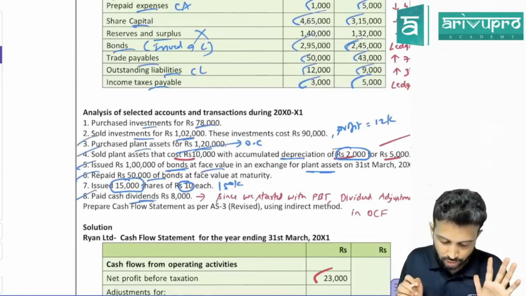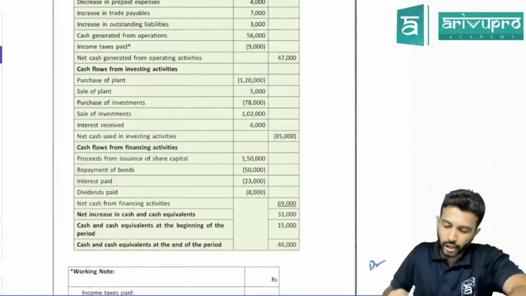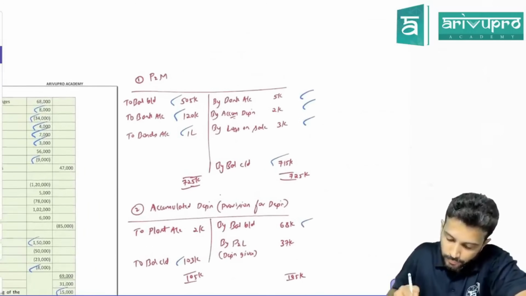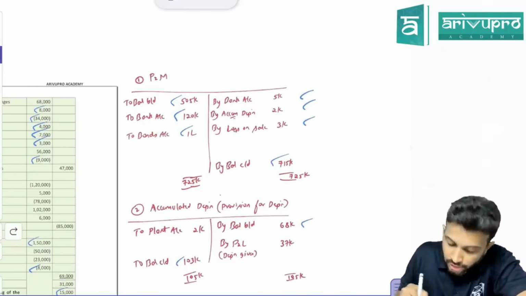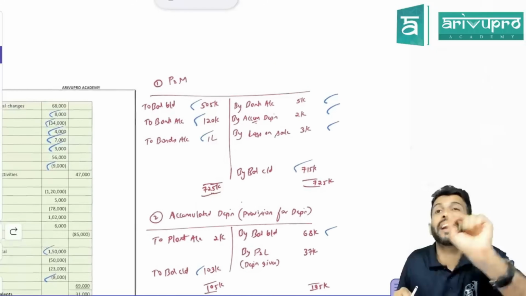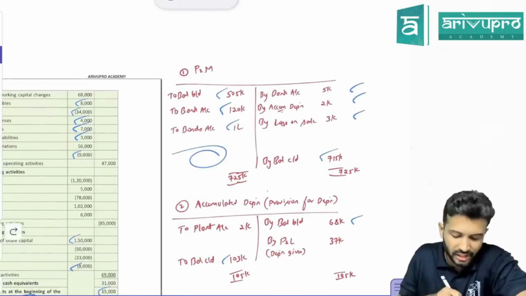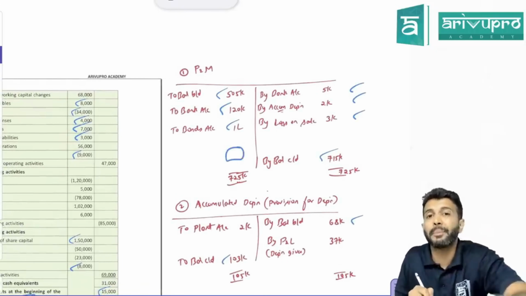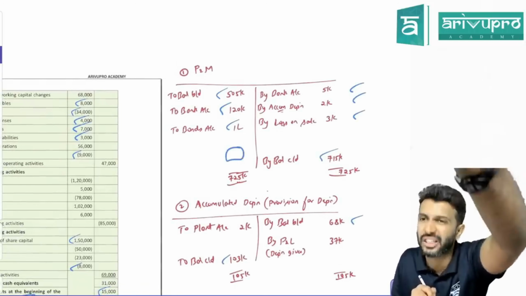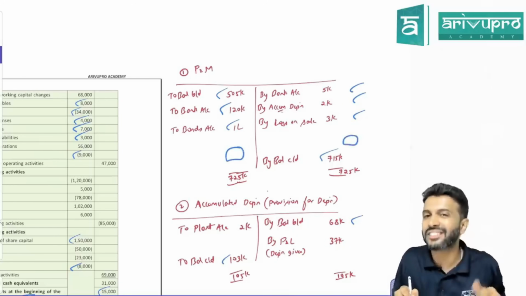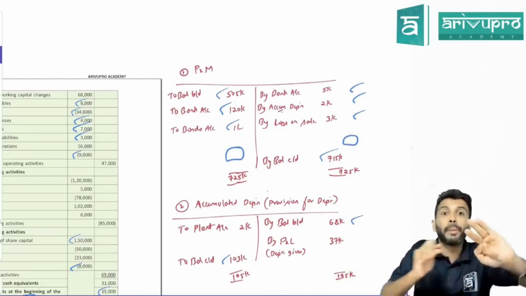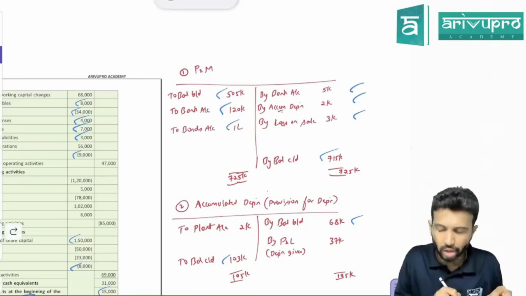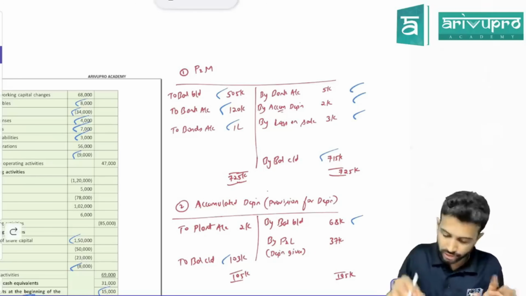Anything else we have captured, or that's all? Everything we have captured. Now just go on closing the ledgers one by one. So is anything remaining unticked, or is everything captured? Everything captured. So after plugging all these numbers, if you're getting a balancing figure on the debit side, it means additional plant has been purchased. If you're getting a balancing figure on the credit side, it means additional plant has been sold. Sometimes you'll get it, sometimes you may not. Here we don't have it. Okay, this is one.